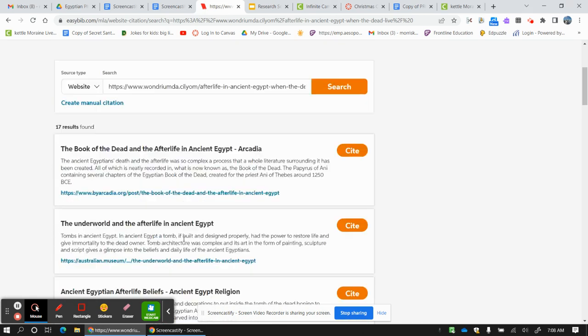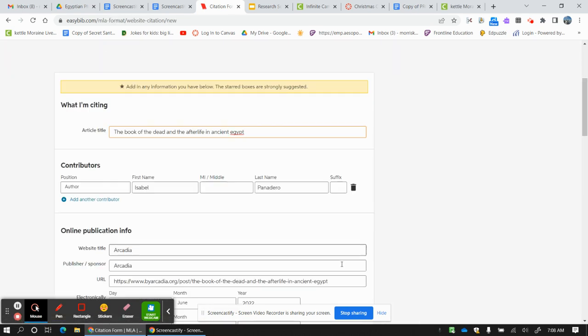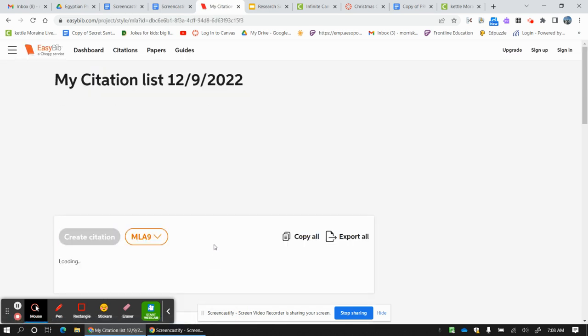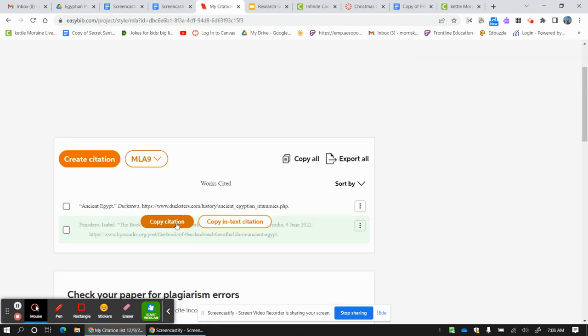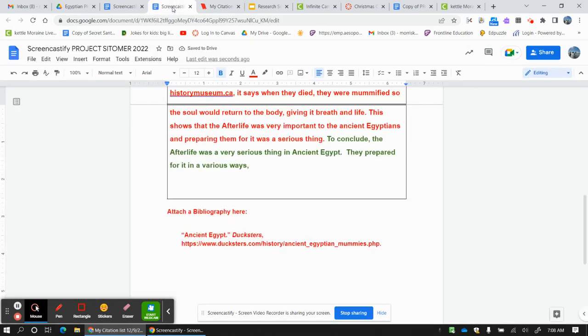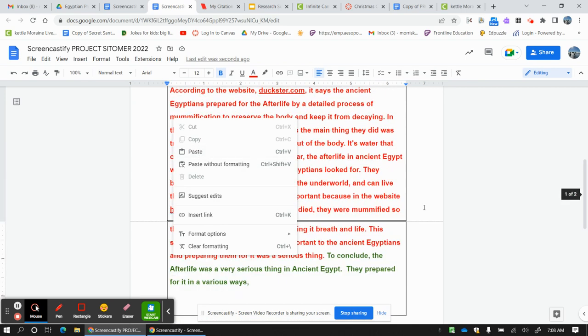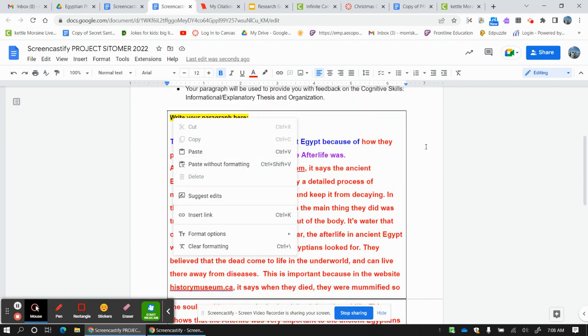Okay. This is the one right here. Boom. It's usually the first one. Okay. Book of the Dead. Looks great. Boom. Okay. Go down here, complete citation. Hover over it. Copy citation. I go here. I go back. And then I click and I paste. Okay. That's how you do the bibliography.